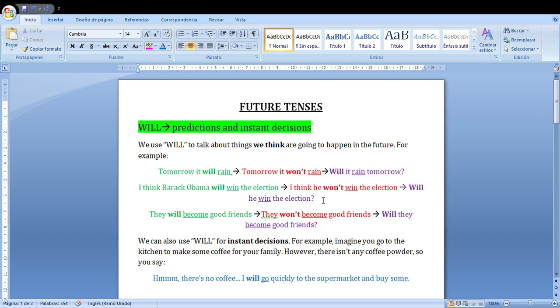This is another example. And the last one is they will become friends. Se harán amigos o se volverán amigos. They won't or they will not become friends or good friends. And the question, will they become good friends? ¿Se harán amigos? Okay, we're asking. You see, these are things we think are going to happen.